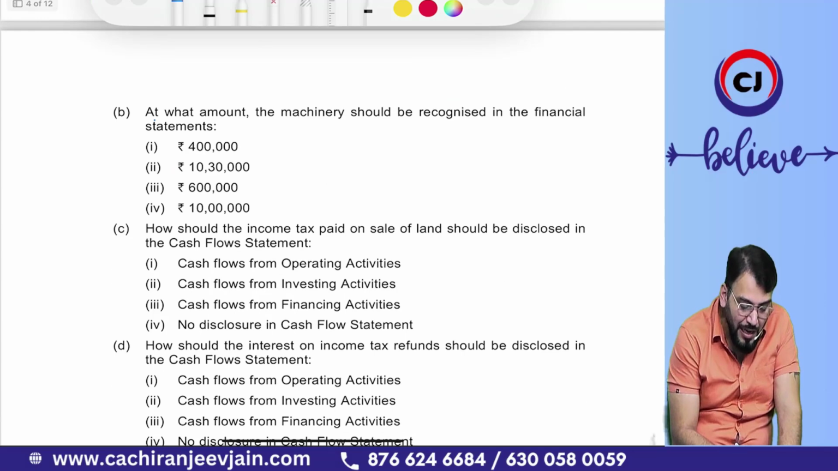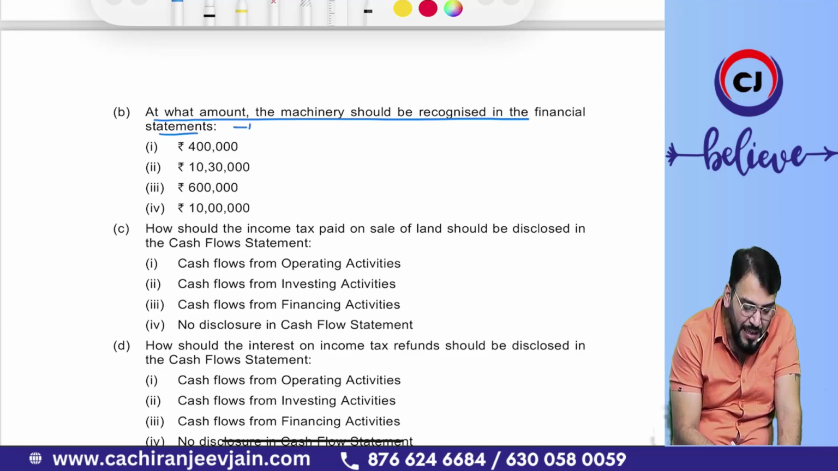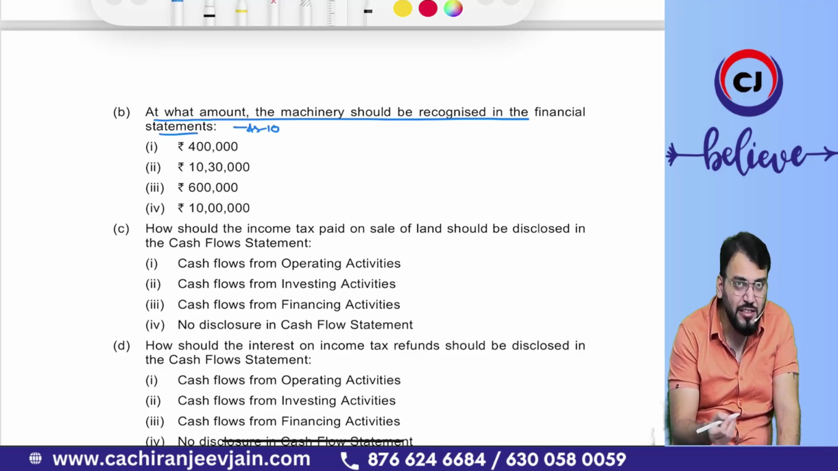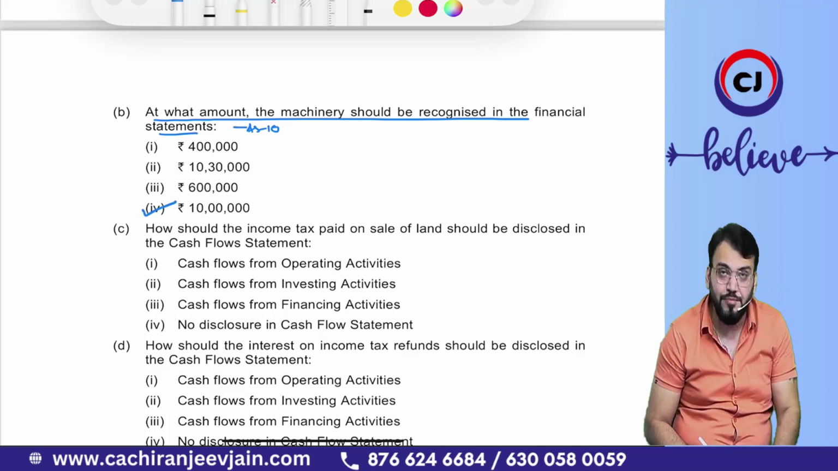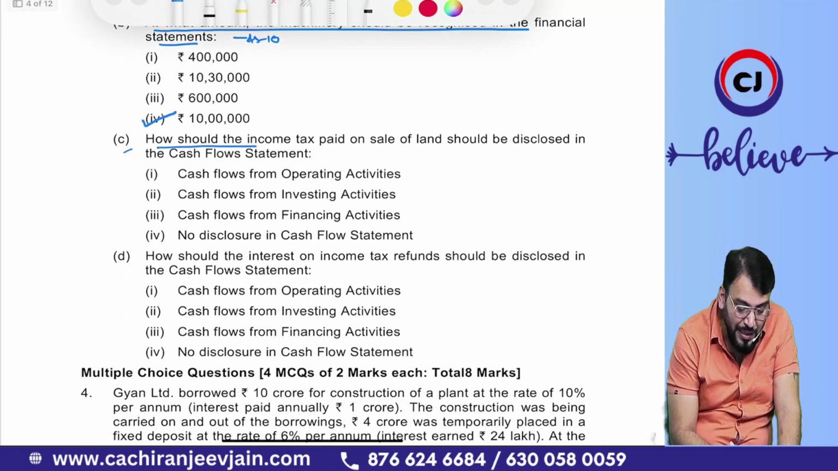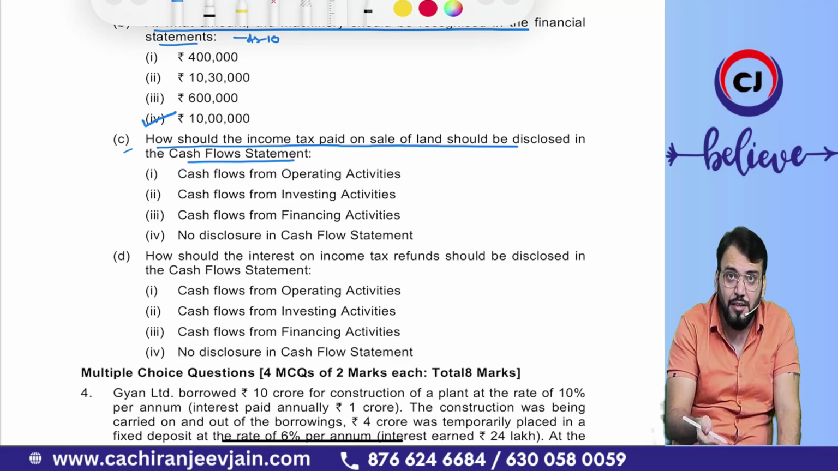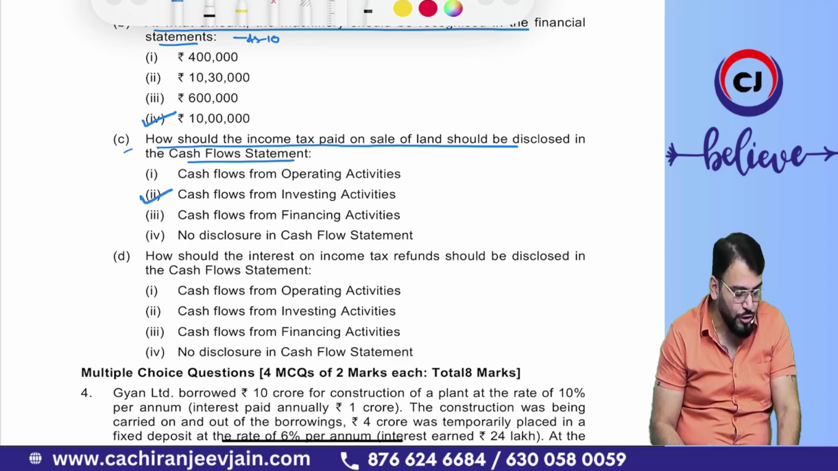Point number B. At what amount should the machinery be recognized in the financial statements? As per AS10, it will be recognized at rupees 10 lakh. So option number 4 will be correct. Yes, sir. Then point number 3, how should the income tax paid on the sale of land be disclosed in the cash flow statement? Any income tax paid related to investing activities will also be classified as investing activities only. It will be option number 2.